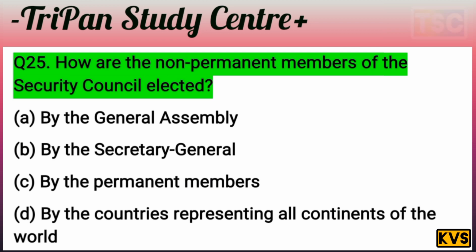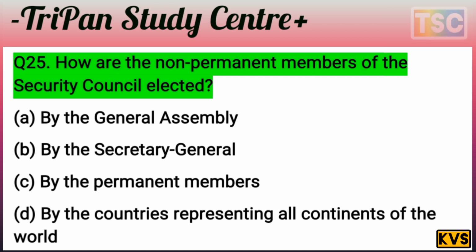You know that the next question has arrived on the screen. The last question is important here. How are the non-permanent members of the Security Council selected? A. By the General Assembly, B. By the Secretary General, C. By the permanent members, D. By countries representing all continents of the world. The options are most important, so test your knowledge. I give you a few seconds. You must have a thought of your answer.